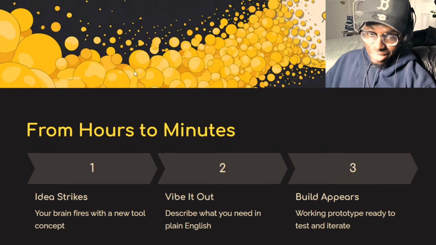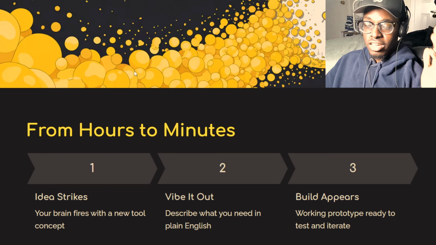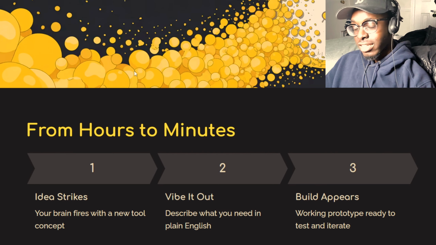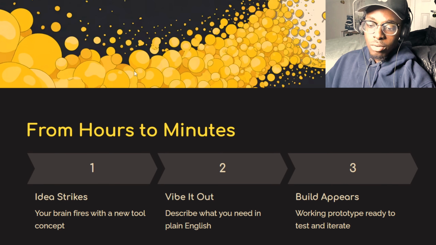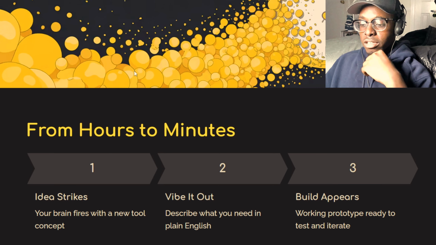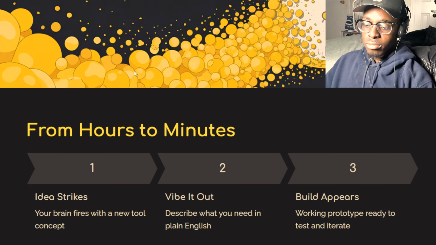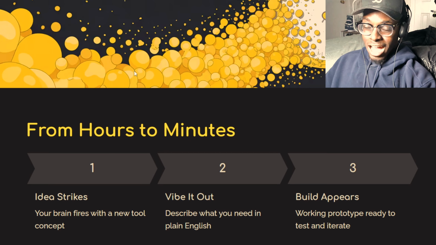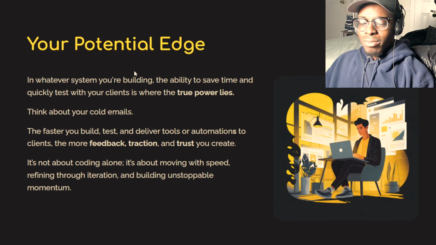Basically, what this does for you: say an idea strikes, your brain fires with the new tool concept. The second step is vibing it out. Describe what you mean, and then the build appears. It's pretty simple. A working prototype, ready to test and iterate, that can stand out to clients, potential clients, whatever it is. It took hours literally 5 years ago. It took days. Now it takes minutes. Your potential edge.